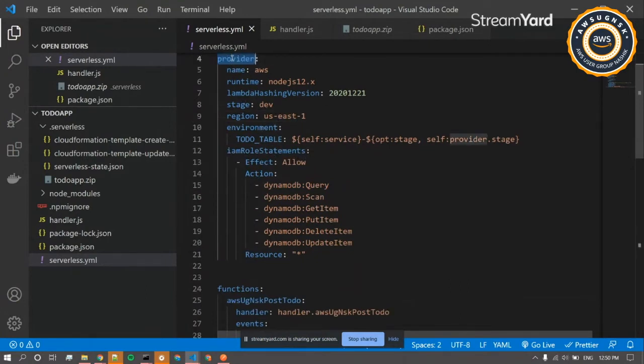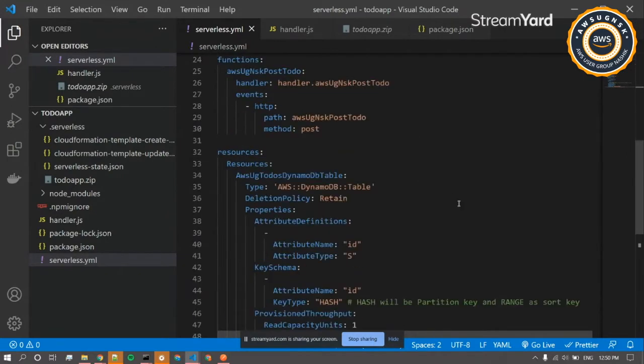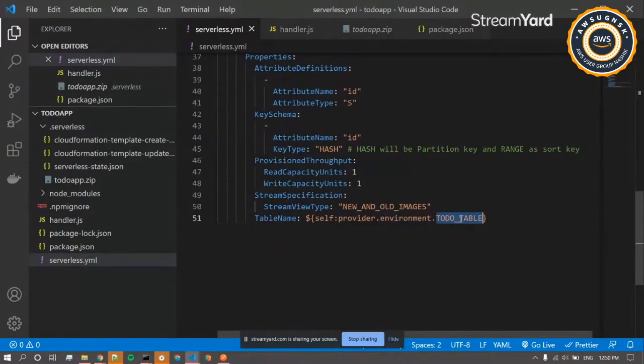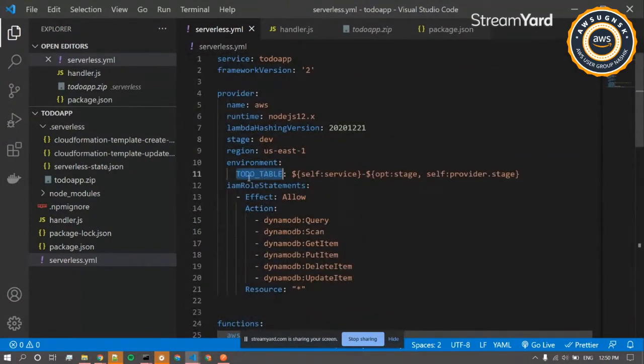So we have the provider, under provider the environment, and then the to-do table. This is the variable that we have defined under environment, and we have assigned that value with this name. So we have self.service, which is to-do app, and then a hyphen. Then we have self.provider.stage. So our table name that will be created will be to-do-hyphen-dev.